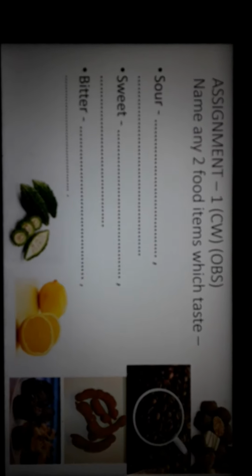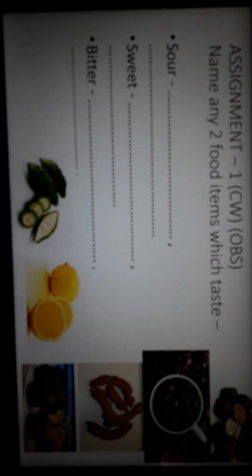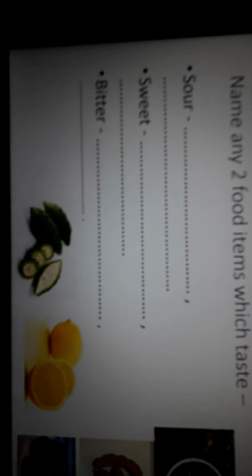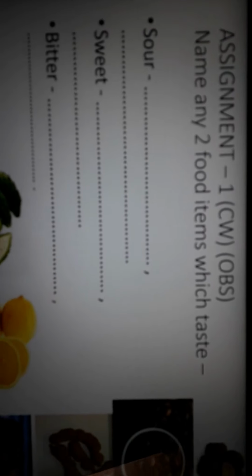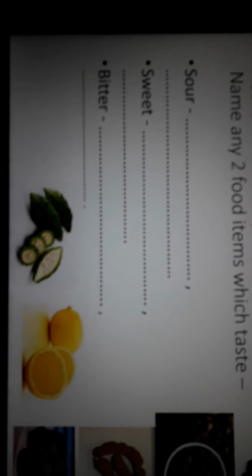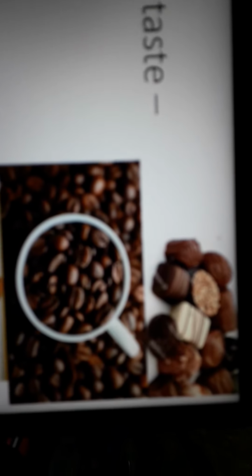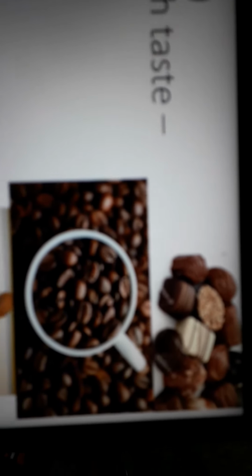Now, first, children, you tell me, you eat so many types of food. Tell me, name any two food items which taste sour. You see, I have given some pictures also. Here you see chocolates, coffee, tamarind.